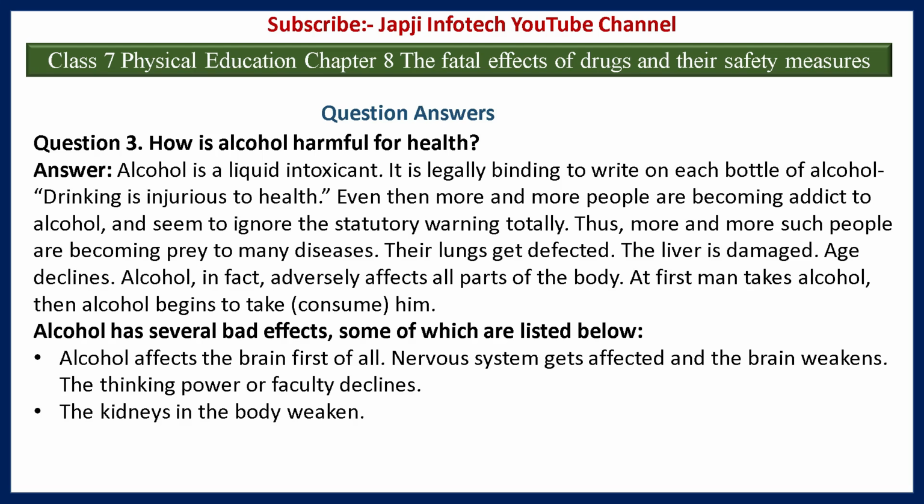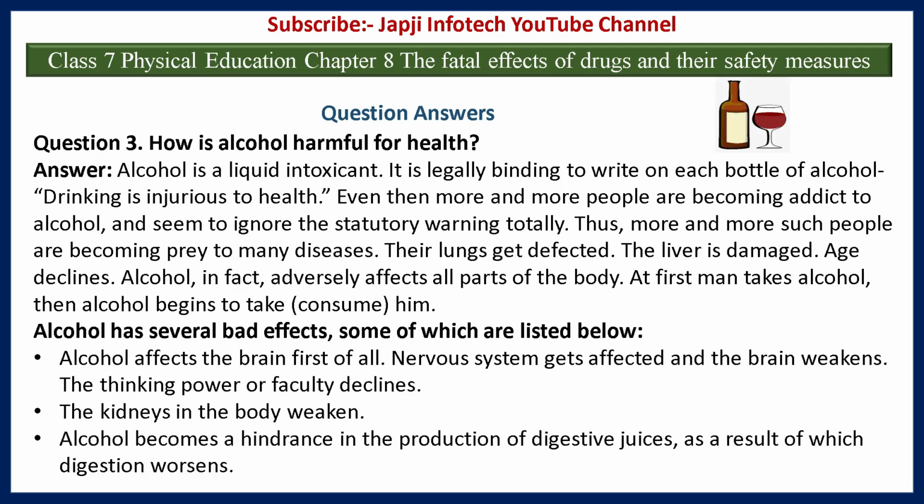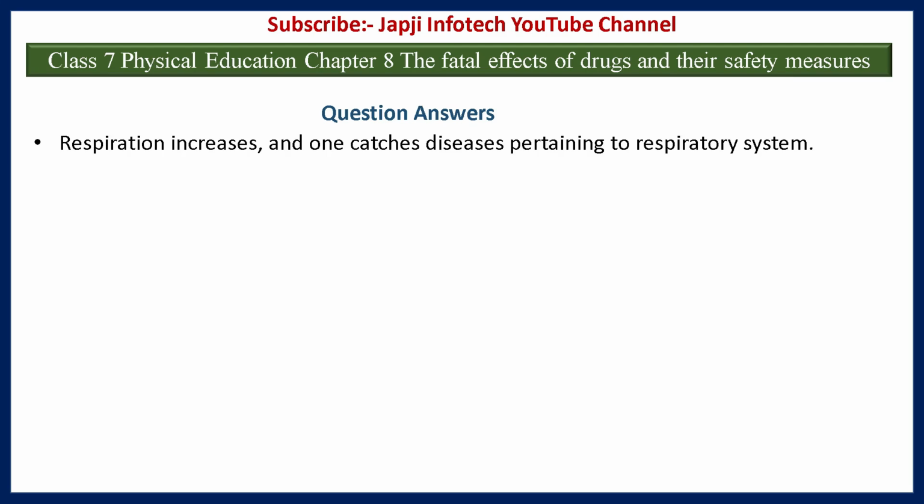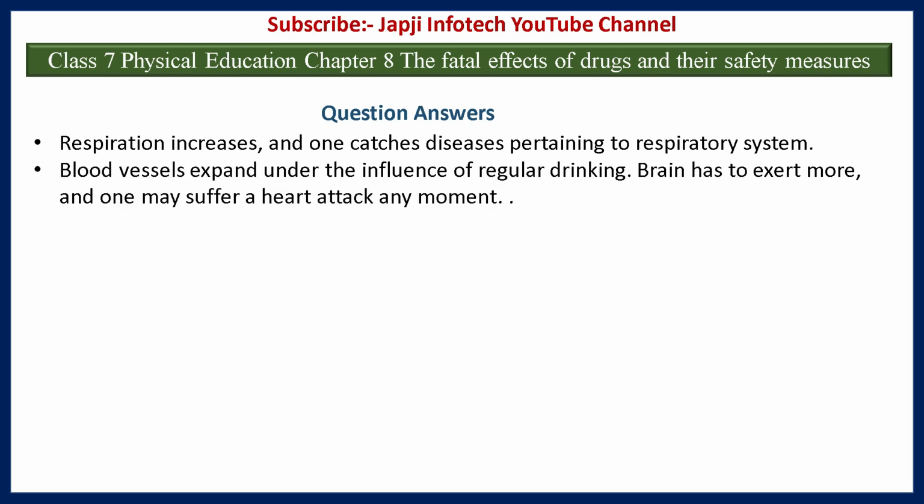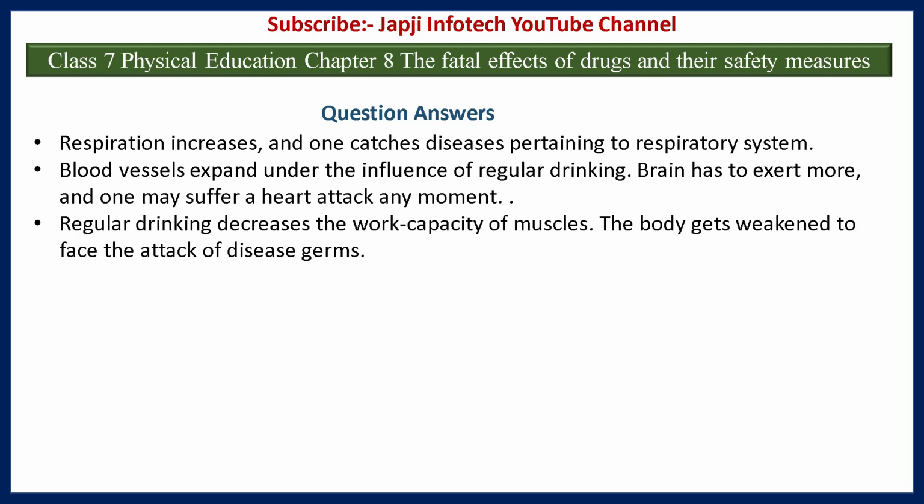The kidney in the body weakens. Alcohol becomes a hindrance in the production of digestive juices, as a result of which digestion worsens. Respiration increases and one catches diseases pertaining to the respiratory system. Blood vessels expand under the influence of regular drinking. The brain has to exert more and one may suffer a heart attack any moment. Regular drinking decreases the work capacity of muscles. The body gets weakened to face the attack of disease germs.